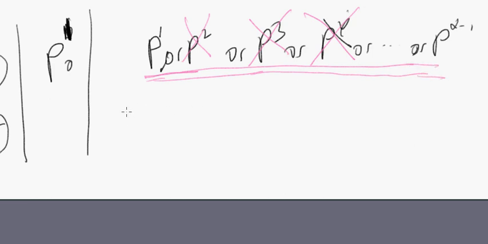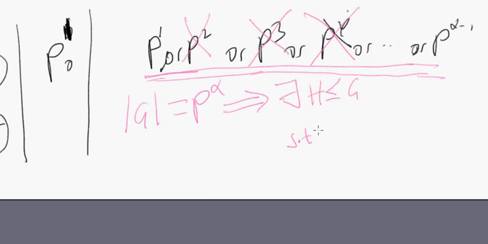If we have a group of order p to the alpha, then whether there's an element of order p to the alpha or not, by performing this process of reduction, eventually we end up with the idea that there must exist a subgroup H of G such that the order of H equals p. Do you buy this idea? Is this a convincing argument for you?